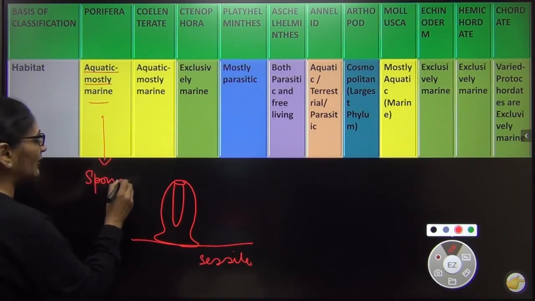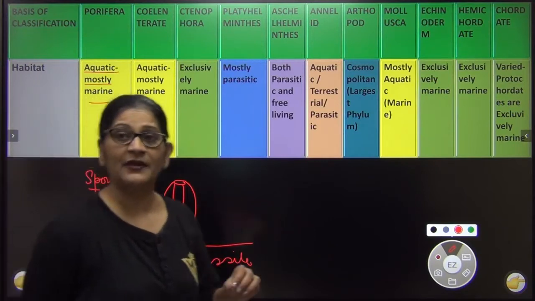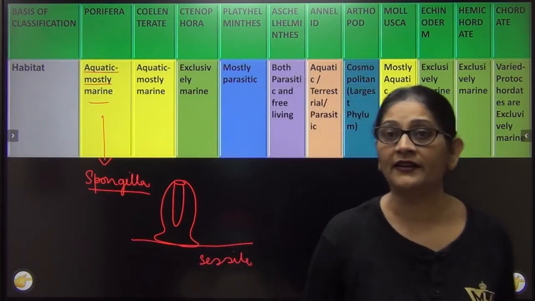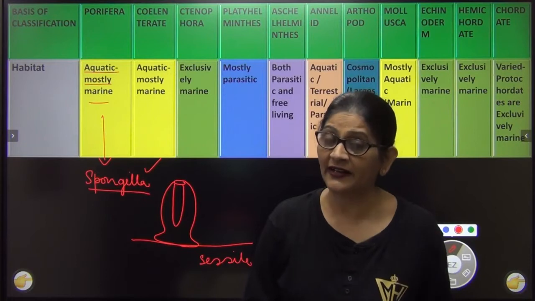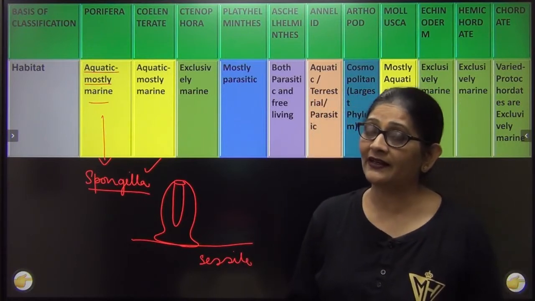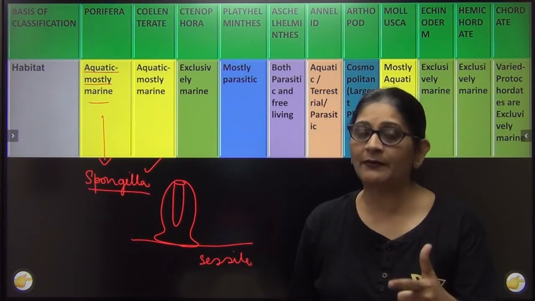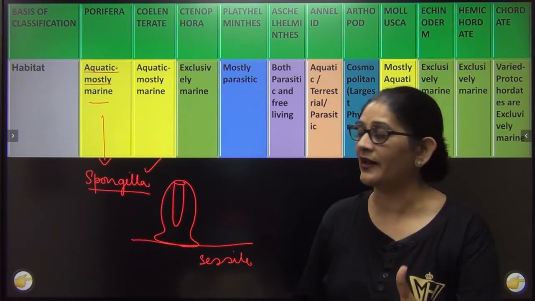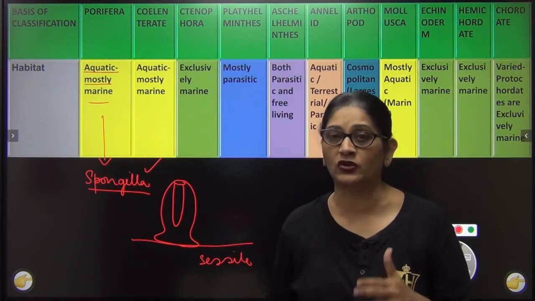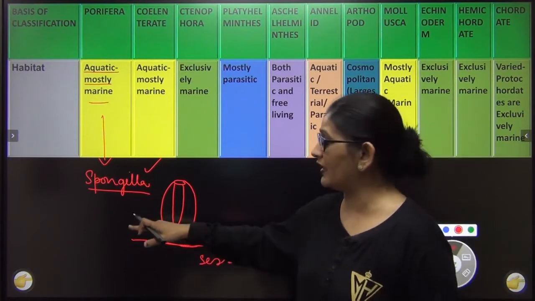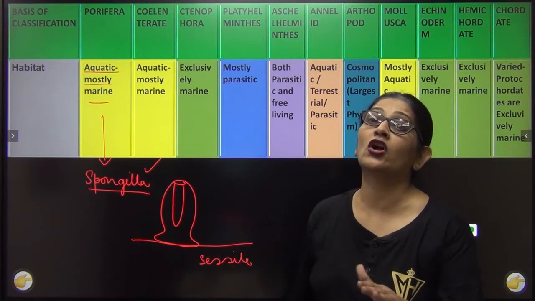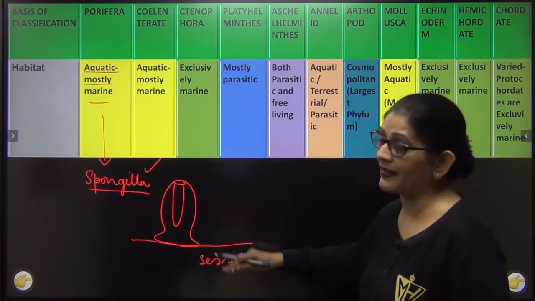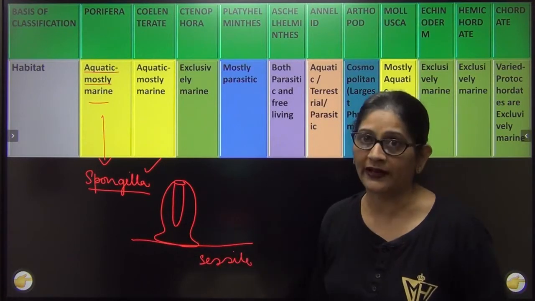This comes up because these are all marine, and very few are found in freshwater, so that example is very important. One of the examples is Spongilla. So first, what is the habitat? They are aquatic, mostly marine, very few are freshwater. One of the major examples is Spongilla. And they are also sessile. Sessile means they are attached to the substratum, they are not motile. They are attached to the base of the sea, they are non-motile.